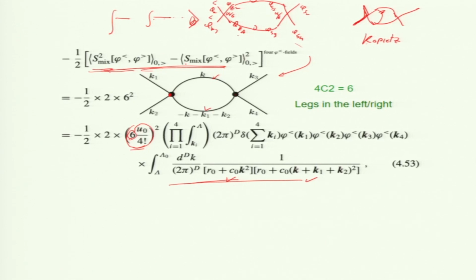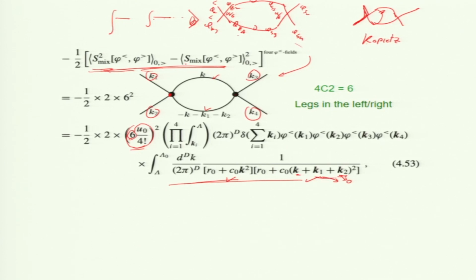Now, we make an approximation that the external variables are small. Why? Because I am reaching, I coarse grained it, so it is a big scale. Larger scale means small wave number. Wave number is 1 by length. So, we will have k1 and k2 small, these two are going to 0. So, this is nothing but k squared. Okay. So, that is the approximation. You can do the integral, no problem, but then you have to do many-variable integrals. You have to do it on a computer, it is a difficult integral, but this is the approximation you make, that k1 and k2 are small.